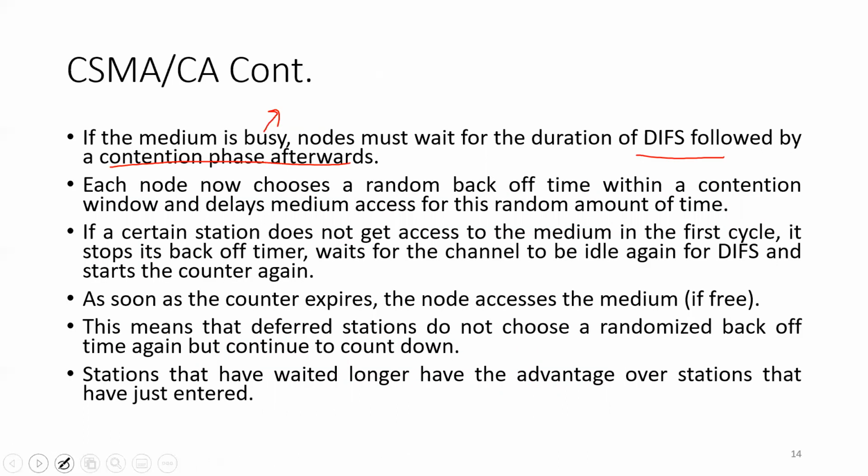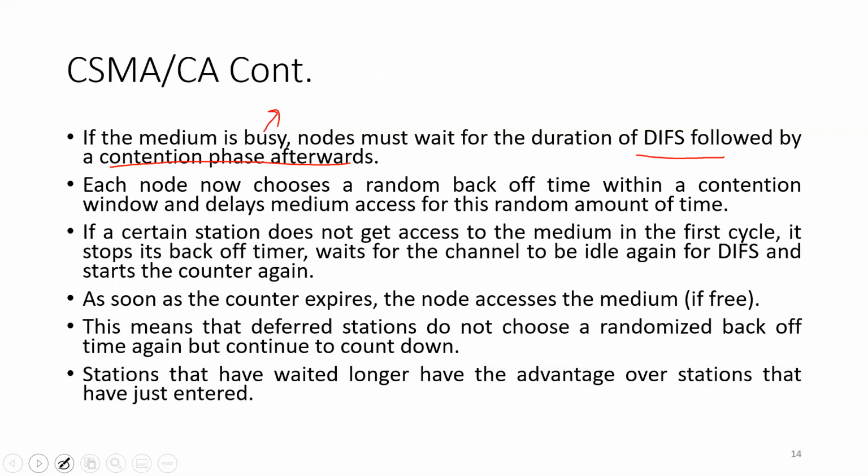There is a backoff timer. Each node chooses a random backoff time within the contention window and delays medium access for this random amount of time. So instead of communicating the information directly after waiting for DIFS, a node now has to wait for an additional backoff time that is selected randomly from the contention window.